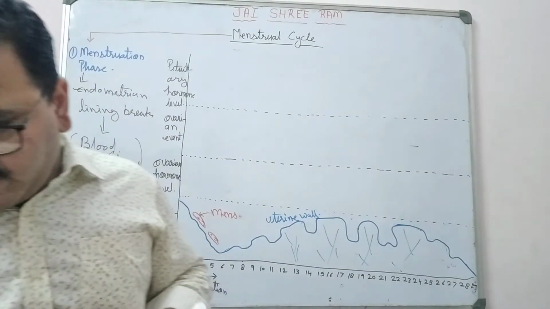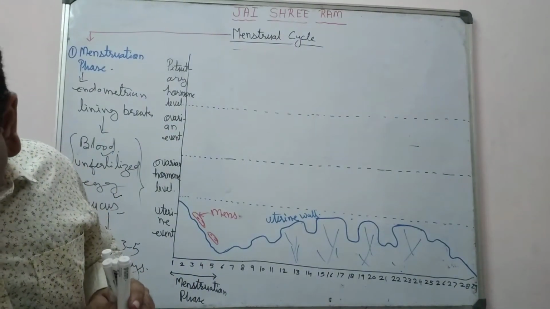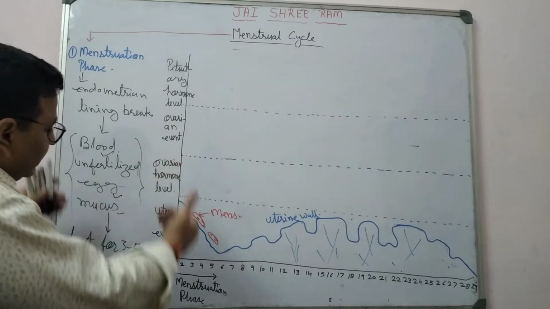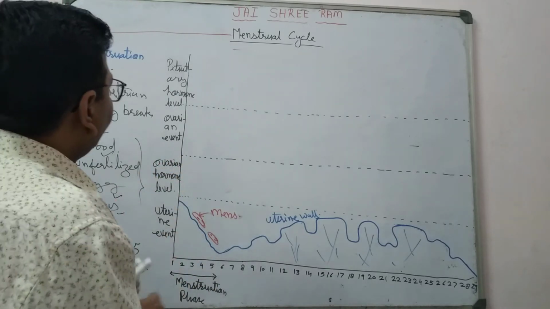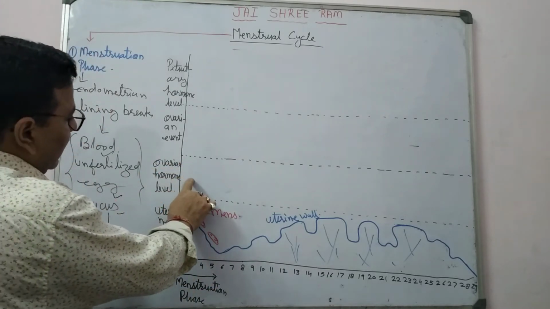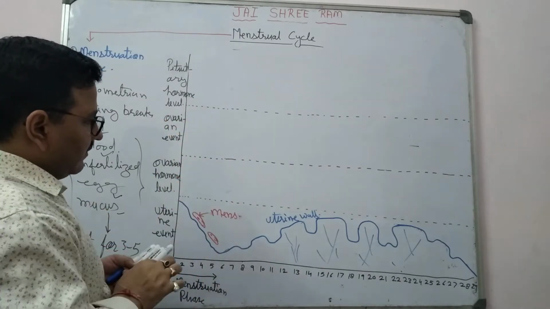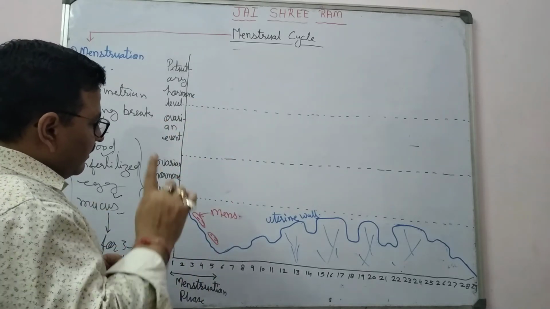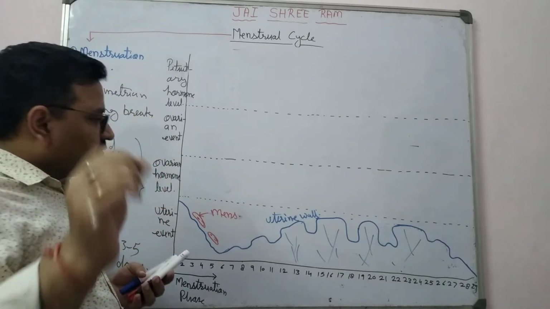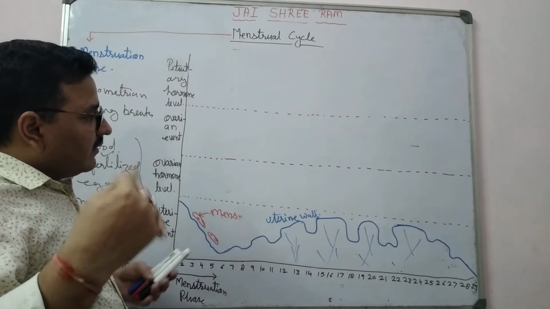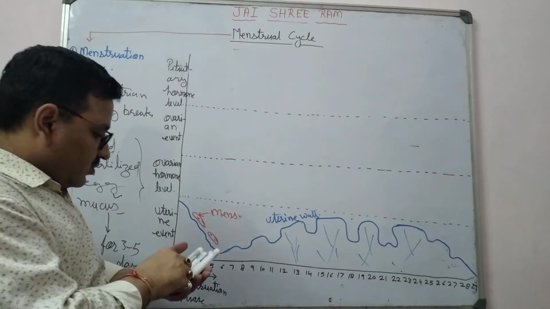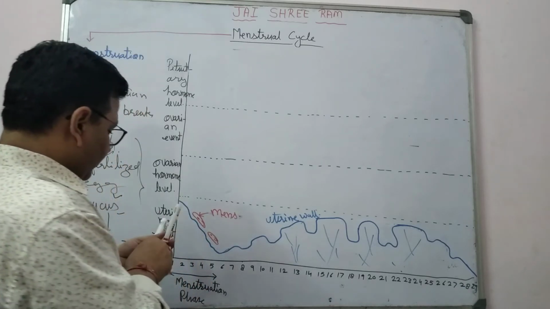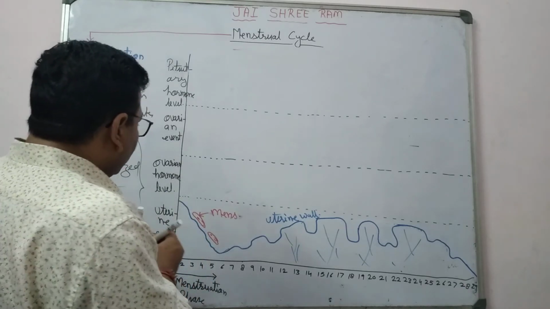During this event, if you observe, there are two ovarian hormones. One is estrogen and the other is progesterone. So estrogen hormone is at a low level.